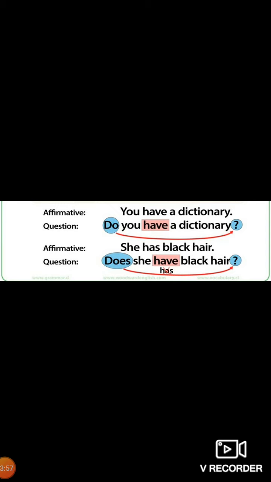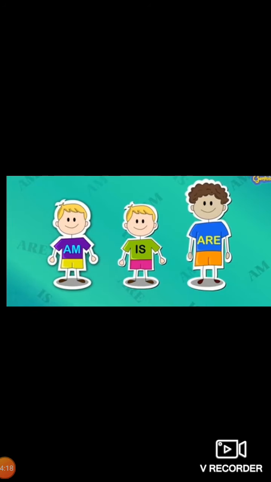Do you have a dictionary? She has black hair. Does she have black hair? In the affirmative sentence we said she has black hair, but while making a question we shall change has into have. Okay, in place of has, have will come there.